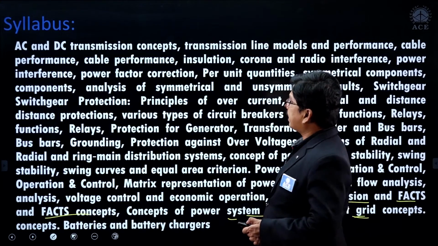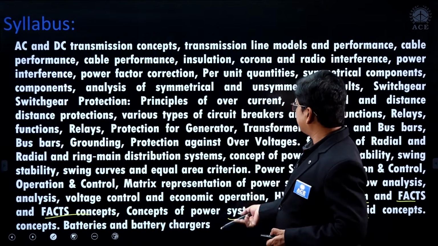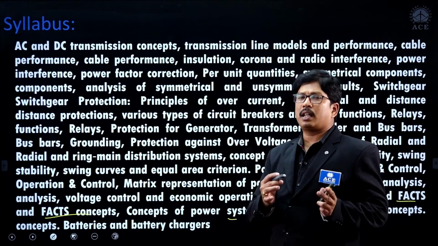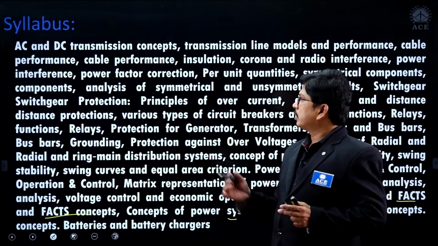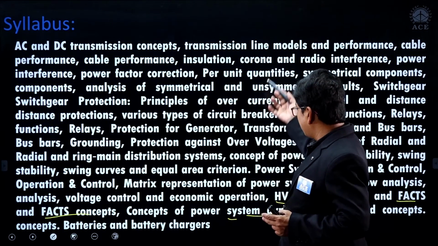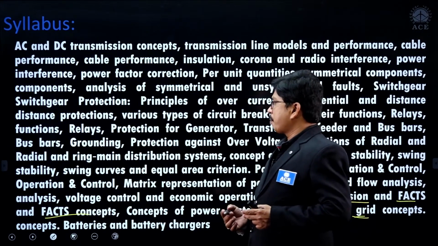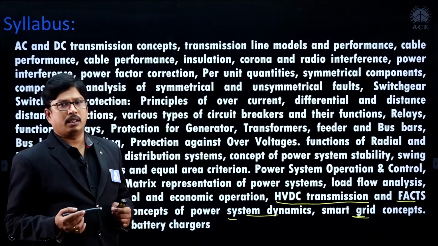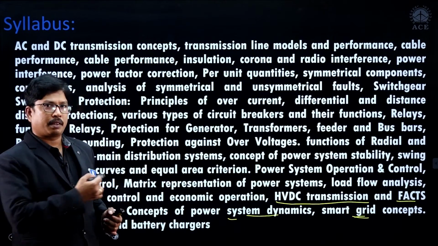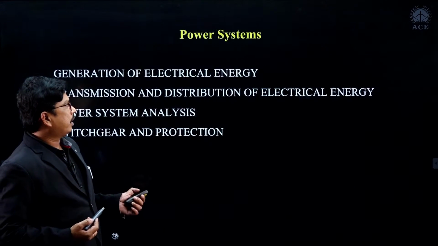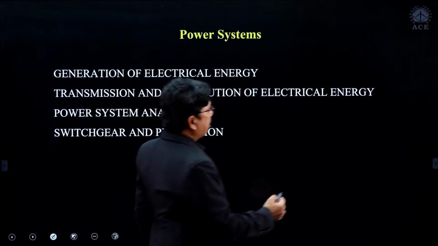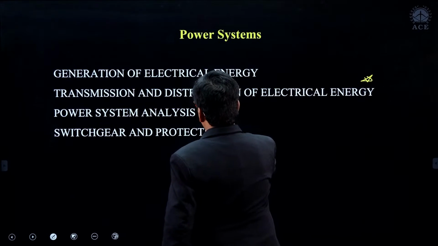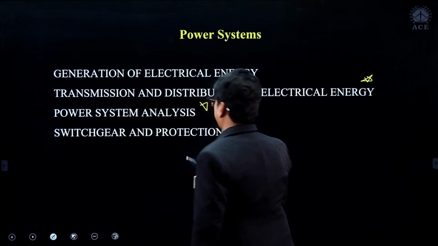Generation of electrical energy they have not included here, they have given a separate part called power plant engineering. That is not given in the syllabus here, that's why we are not going to take generation that much from the power systems. The most important parts are transmission and distribution of electrical energy, power system analysis, and switchgear and protection here.